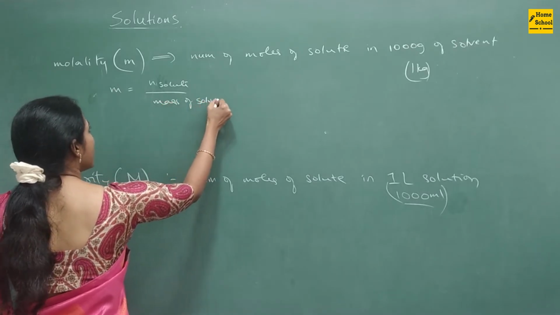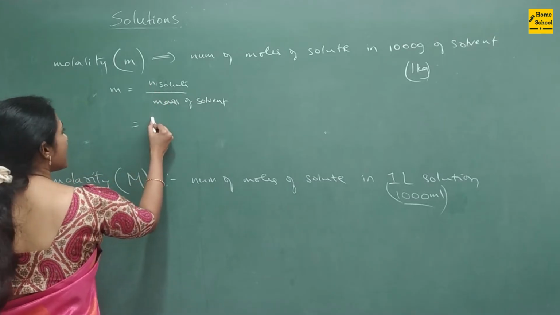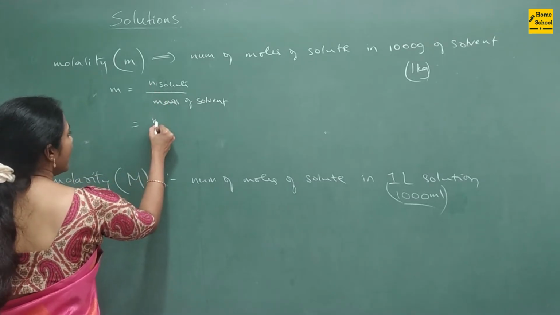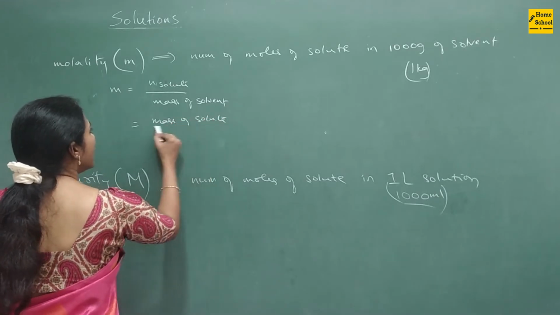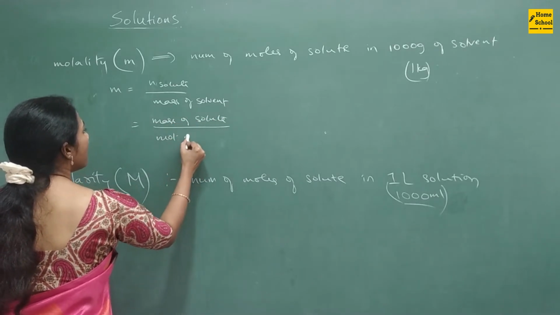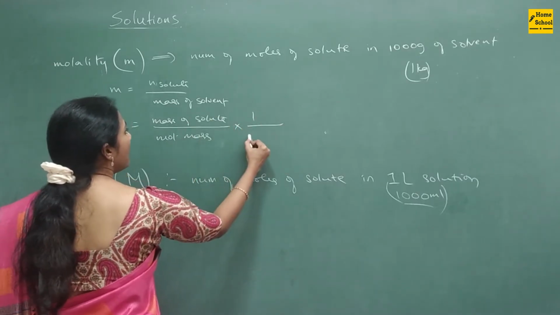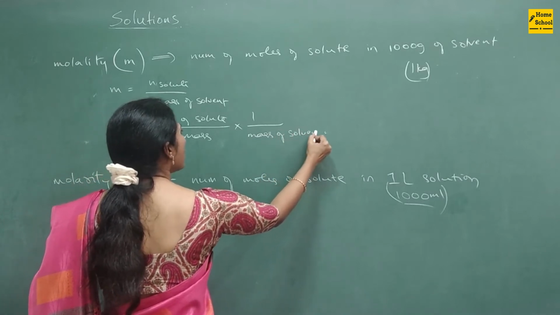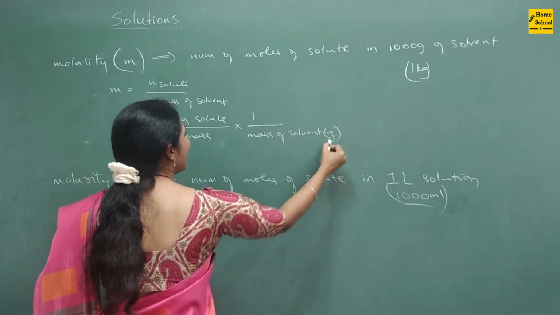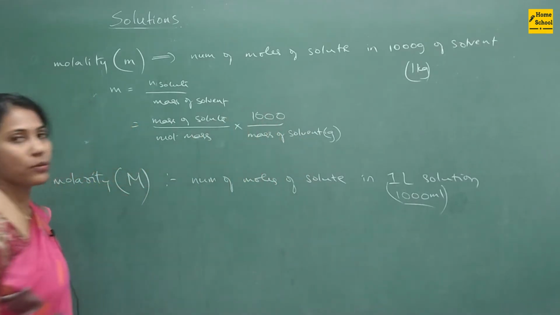Number of moles means mass of solute divided by molar mass of solute, into 1 divided by mass of solvent. Most of the time they will give mass of solvent in grams only. If they give it in grams, then in the numerator you will add 1000.